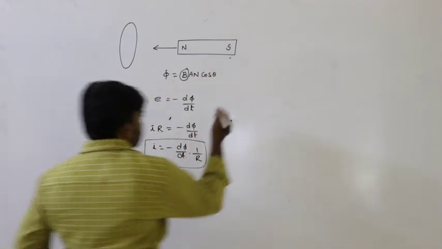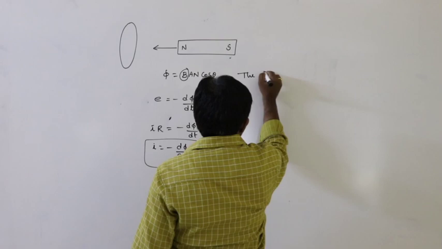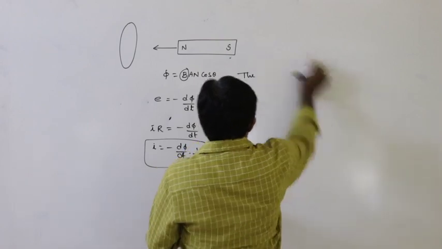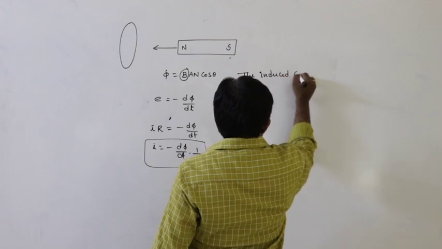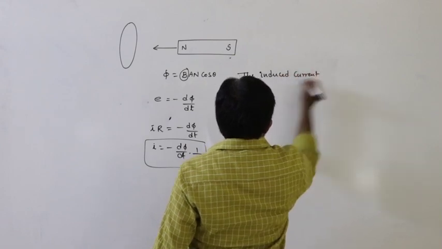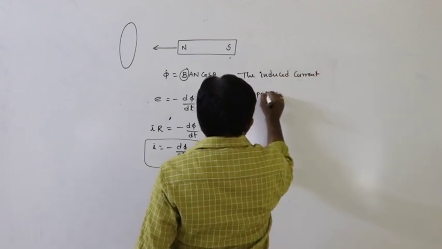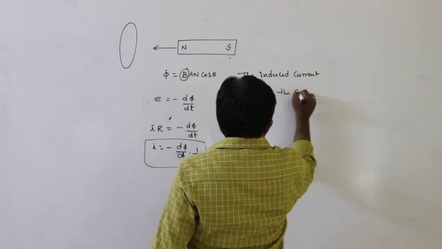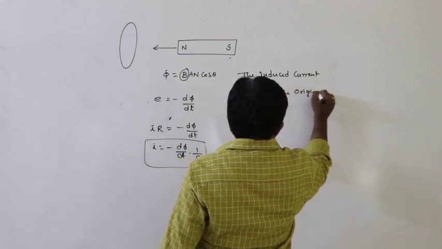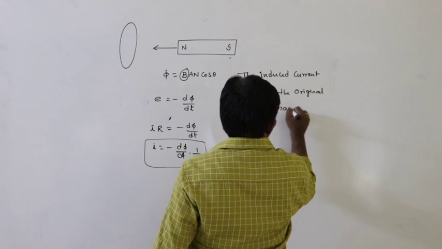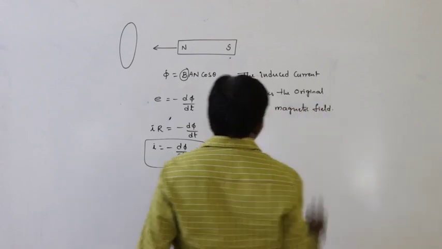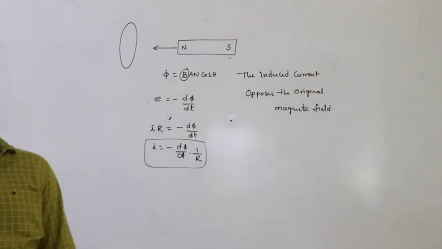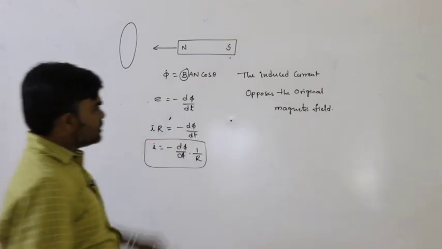So the main concept is that the induced current opposes the original magnetic field.